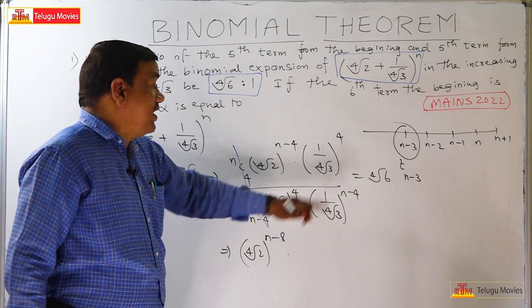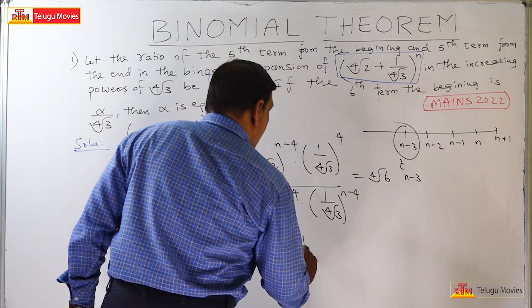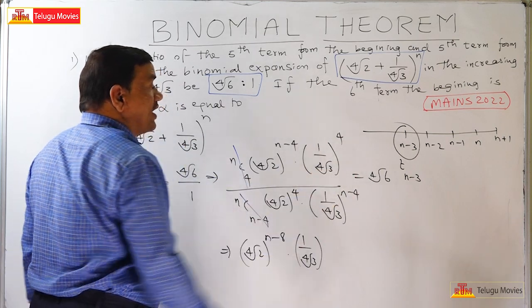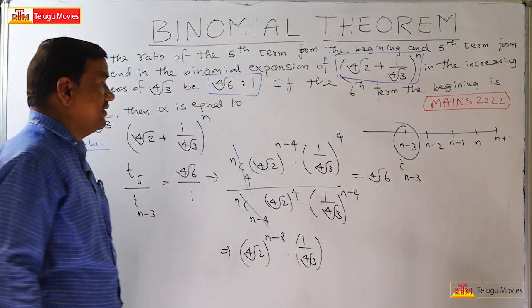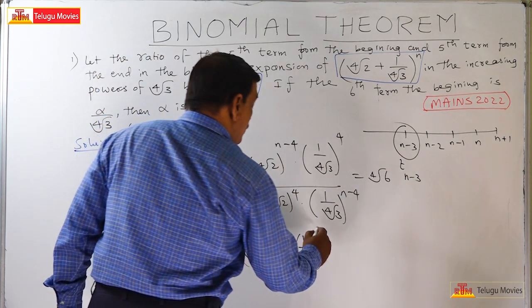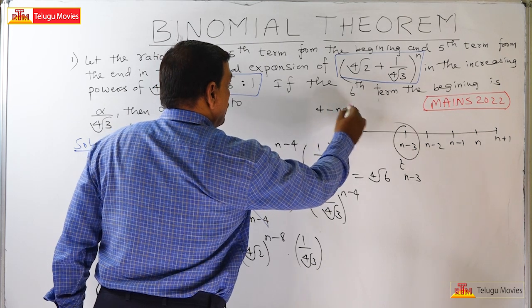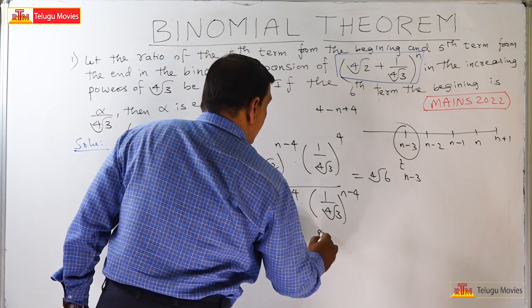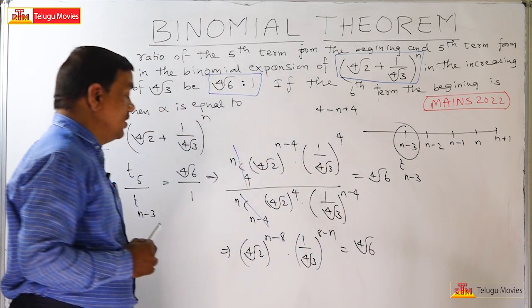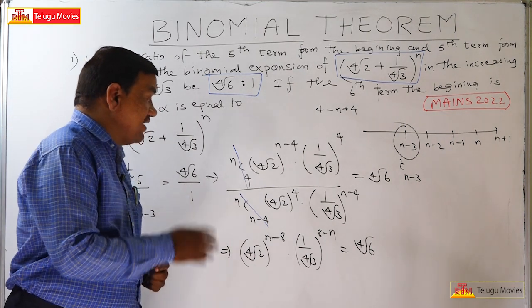And 1 by fourth root of 3 whole power 4 minus n plus 4, that is 8 minus n. This is equal to fourth root of 6. Now, from this, let us calculate the n value.